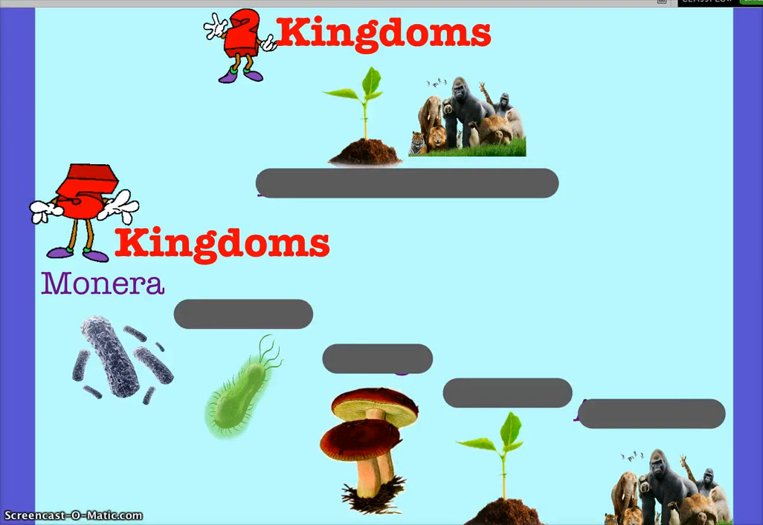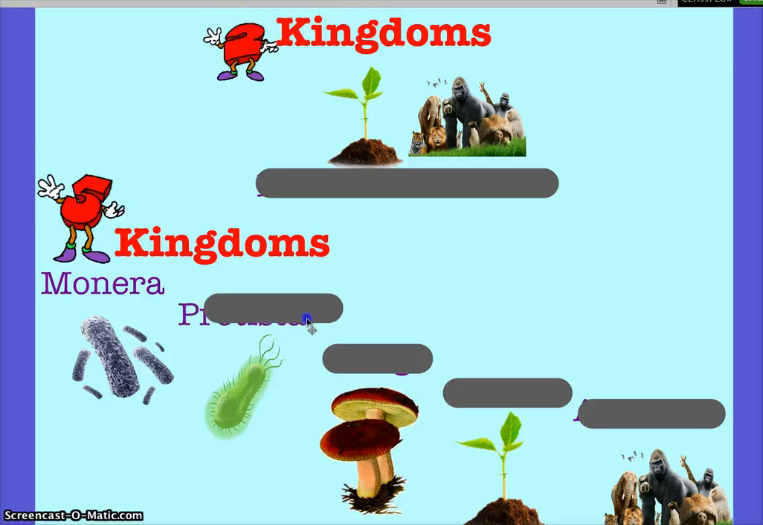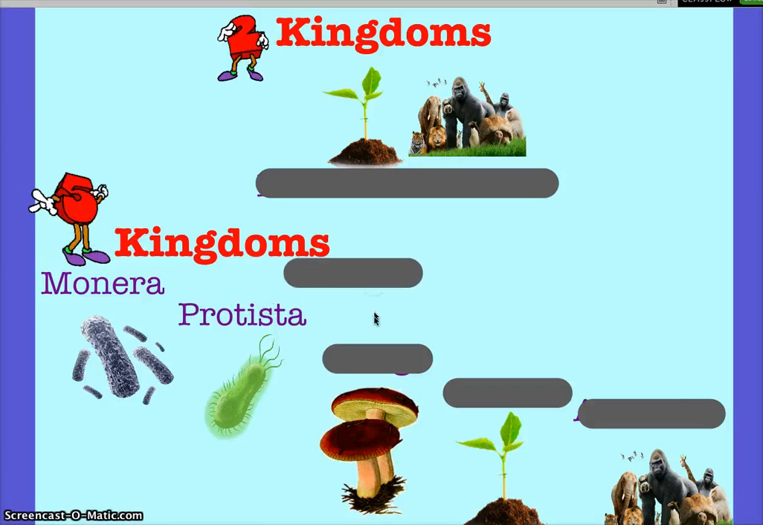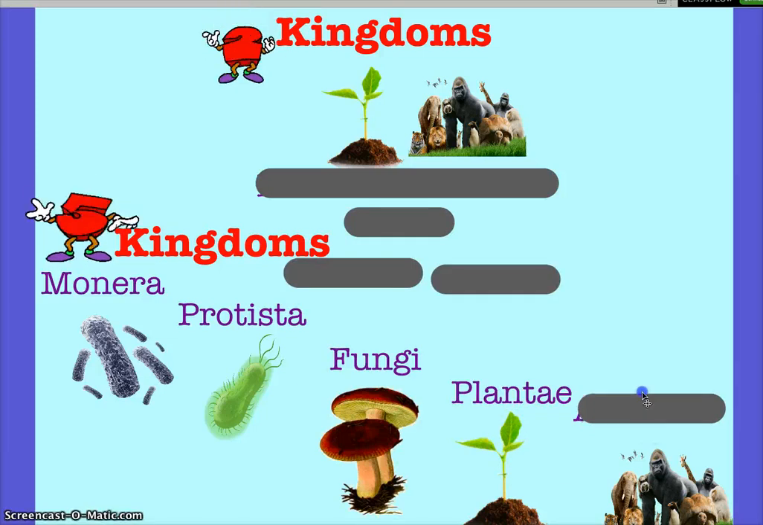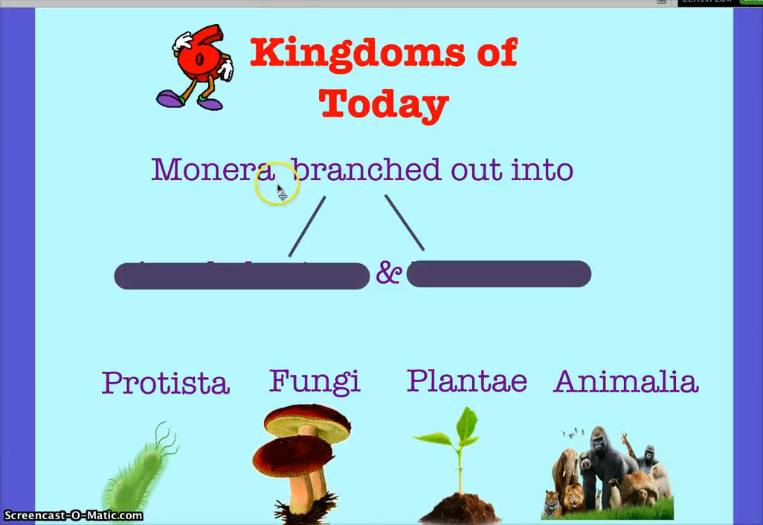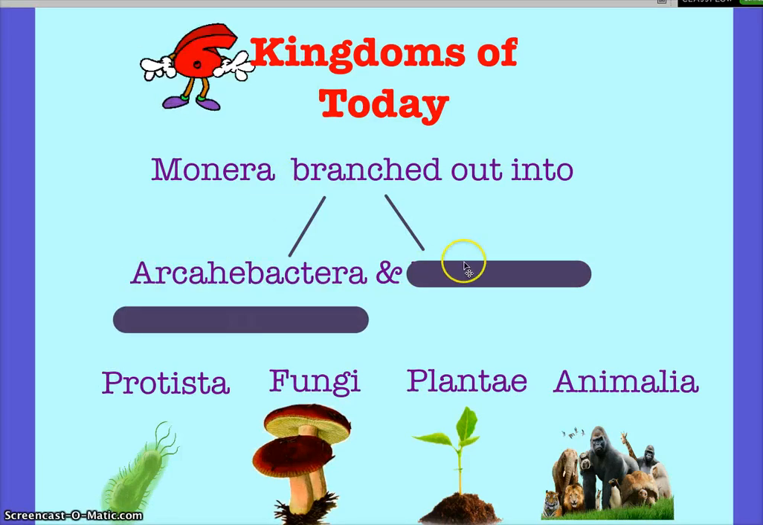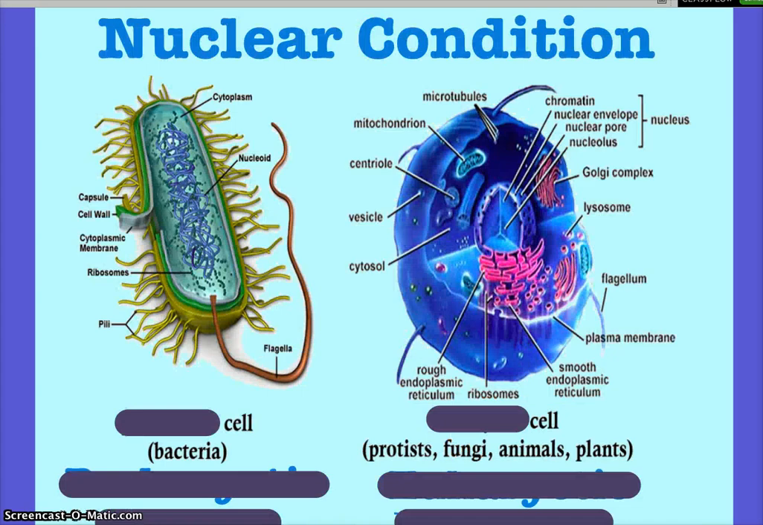And then the other kingdoms are what? Who can name them? Protista, and you could say Protist, doesn't matter. Fungi, plants, and animals. Now we have six kingdoms. Monera branched out into what two kingdoms? Archaebacteria and eubacteria. Let's talk about all of these kingdoms today, okay?